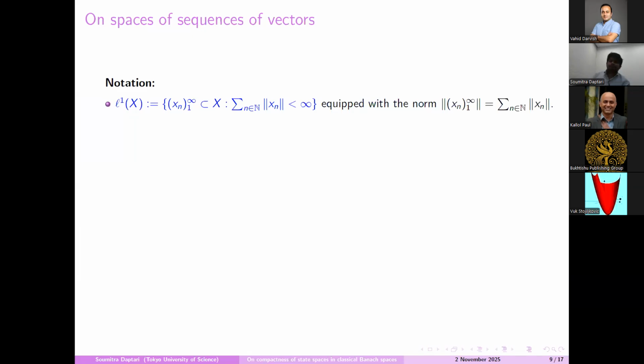So now we discuss the study in spaces of sequences of vectors. First we consider l1(X), where l1(X) is the space of sequences of vectors such that the summation of norms of x_n is finite, with this norm. This is basically the vector valued case of the scalar small l1 case.